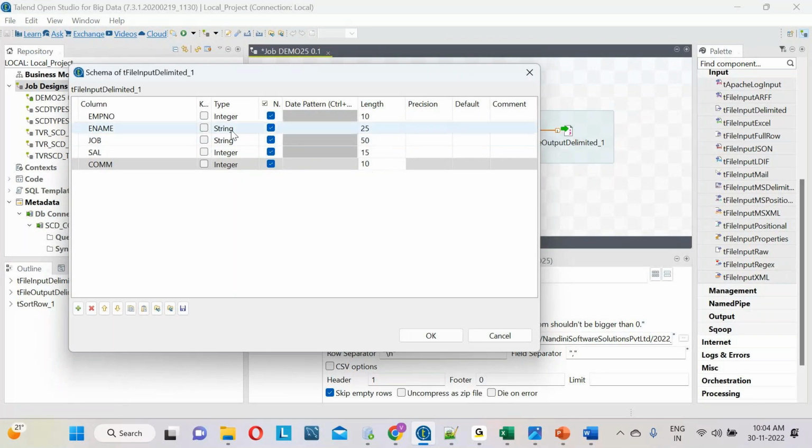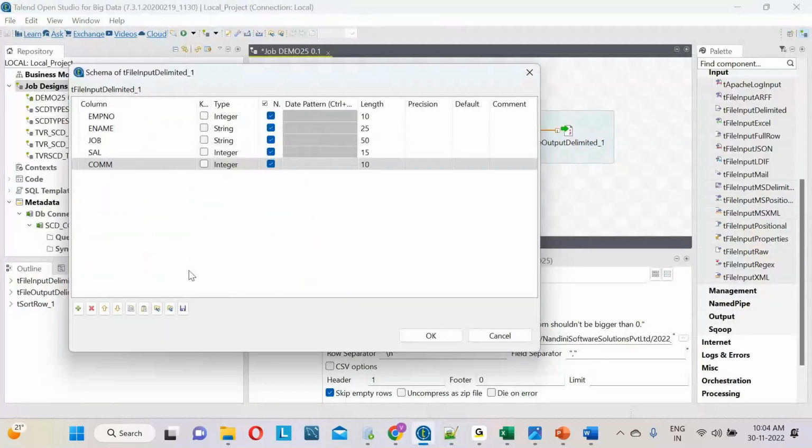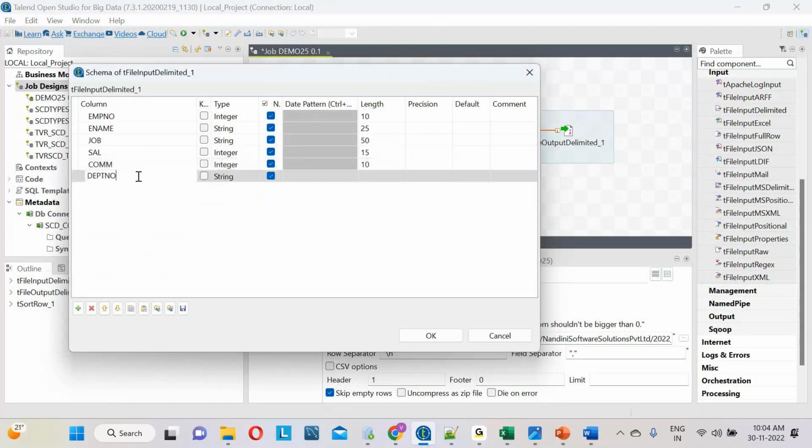Now let me go for the DEPT number, copy that DEPT number. Order is also very important, guys. In the file, whatever order is there, the same order I have to add it, else the data will be mismatched.